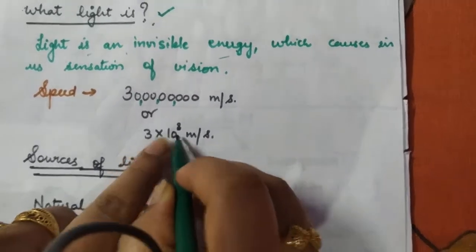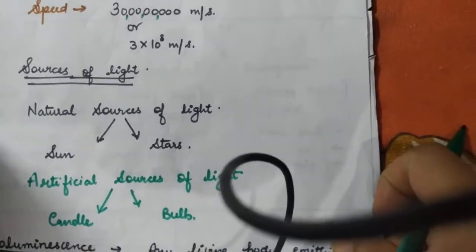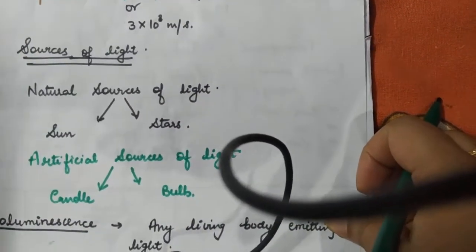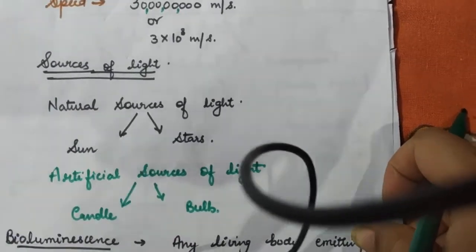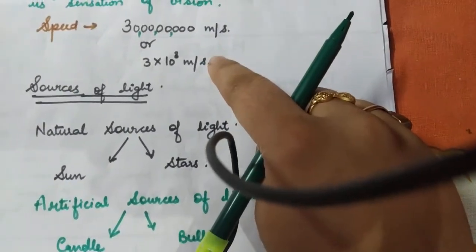So 3 × 10^8 meter per second is the actual speed of light. That's why, with the sun being so far from earth, we still receive sunlight in just 8 minutes. You got the reason now, because the speed of light is really huge.